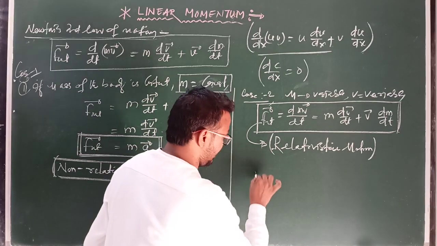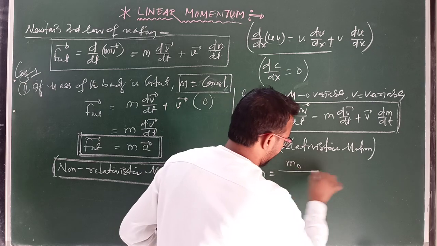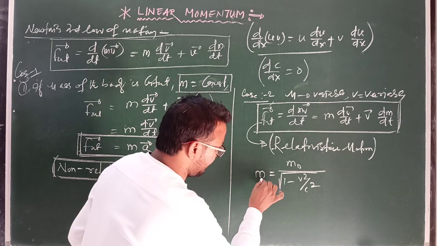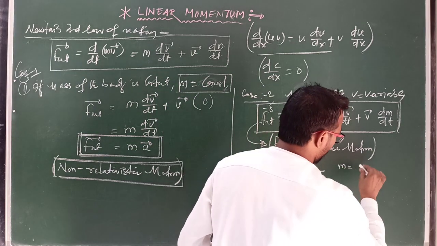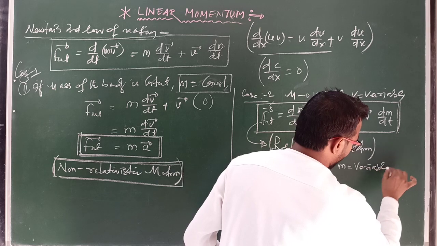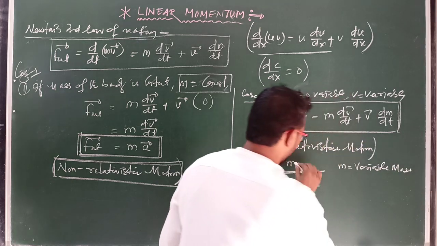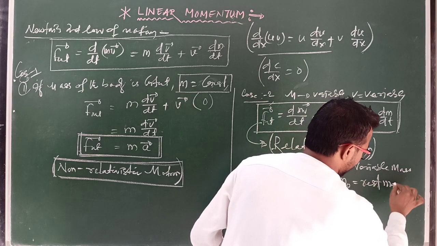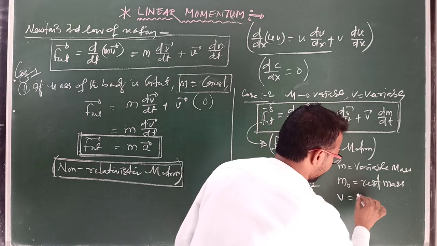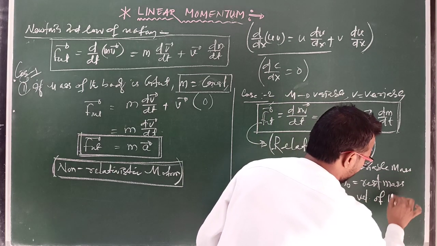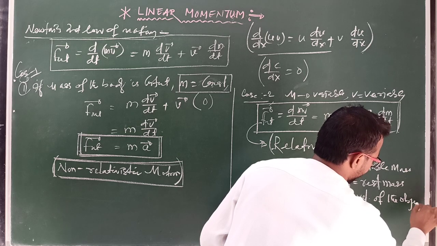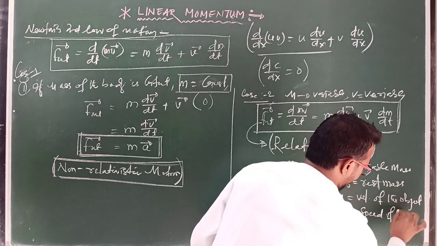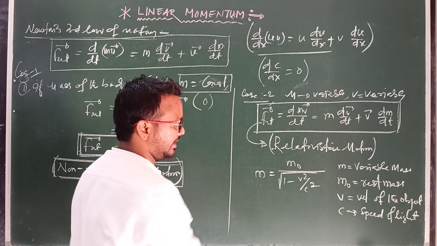So in this case, the mass m equals m naught divided by the square root of 1 minus v square by c square, where m is the variable mass of the body, and m naught is known as the rest mass, and v means the velocity of the body or object, and c is the speed of light. Speed of light, this is an important factor.